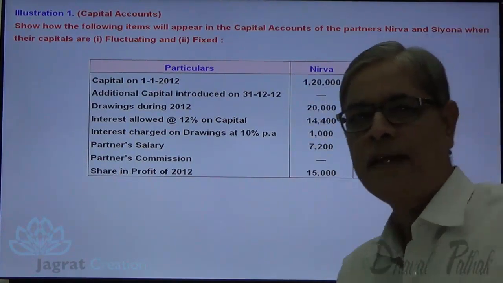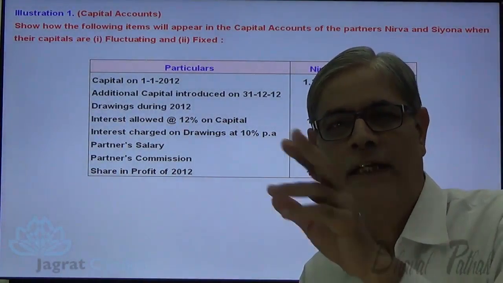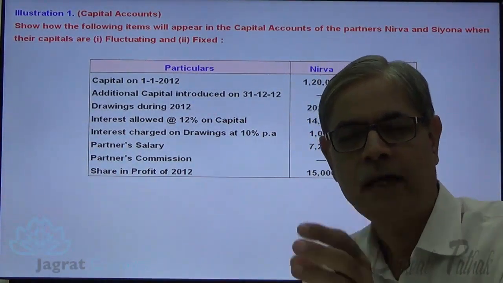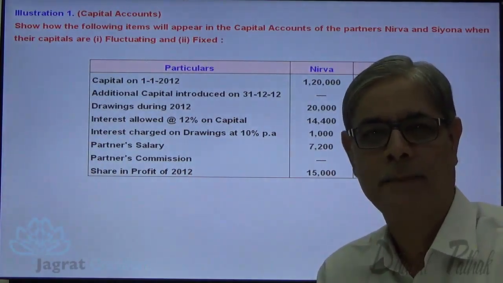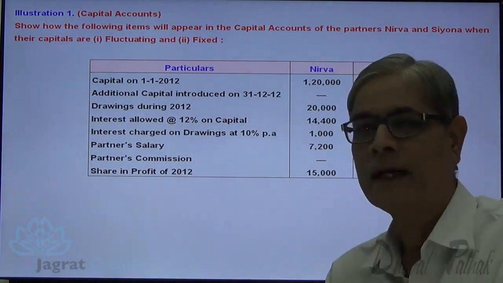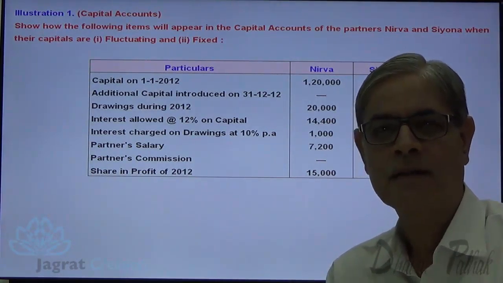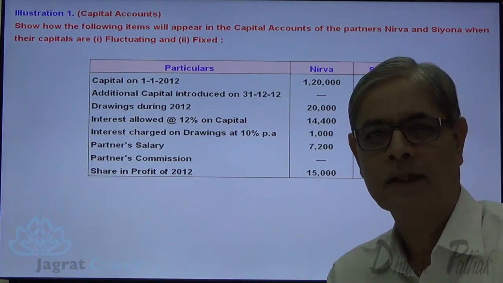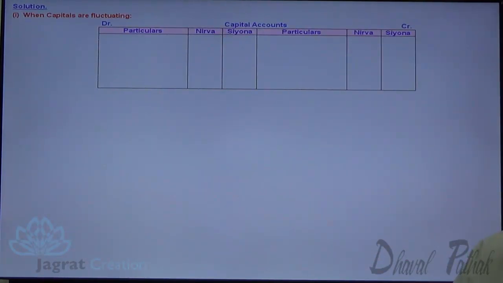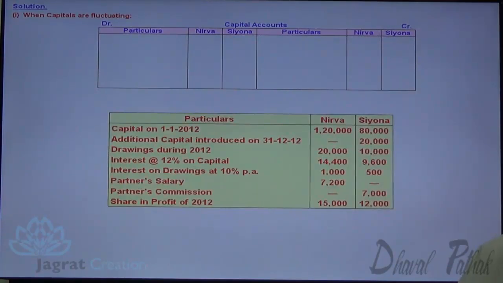Now these are the various amounts that Nirva and Siona availed from the partnership firm as per their agreement. Now I want to prepare a capital account from these details, one under fluctuating capital method and second under fixed capital method. First I solve the sum by fluctuating capital method. There are two partners, so two capital accounts are there. One is Nirva's capital account and second is Siona's capital account.